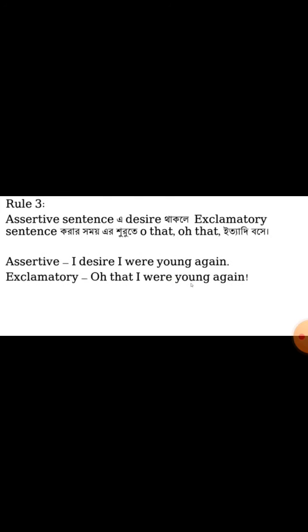Now rule 3: if there is desire in an assertive sentence, then when making an exclamatory sentence, oh that and so on is placed at the beginning. That means if you find an expression like desire, I desire, then you can write there oh that. For example, I desire I were young again. Yes, I obviously desire that. I also desire like this. The exclamatory sentence is: oh that I were young again.